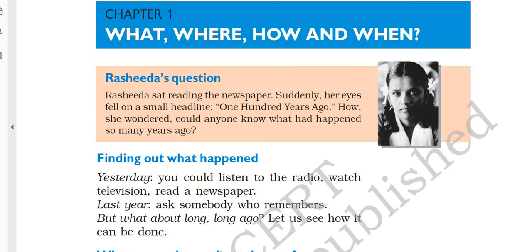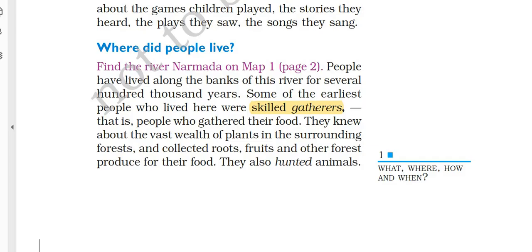It begins from ancient history, how and where life started, how it started in India and all that. You must remember the names of the rivers, mountains, etc. that are mentioned in the text in the form of a story. The text is written in a way as if it is speaking to a child in school, but when you're giving this exam, you must keep in mind that every point is important. Like River Narmada, skilled gatherers. Some of the earliest people who were living were skilled gatherers. That is, they gathered their food, right?